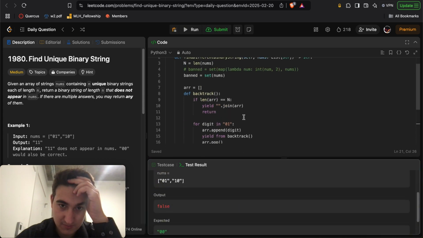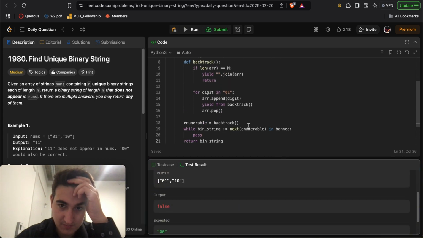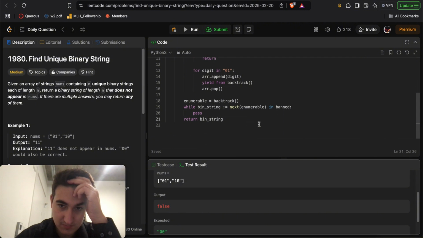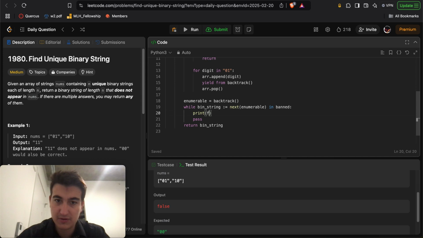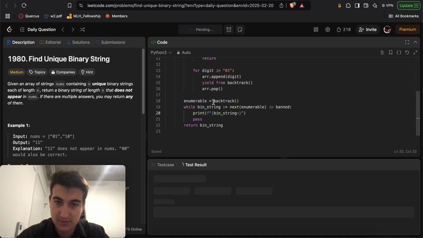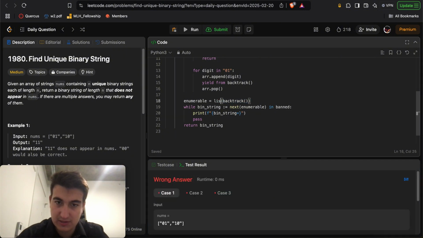Oh gosh. Print f string equals. Okay, here we'll just do list. Print f string enumerable equals.